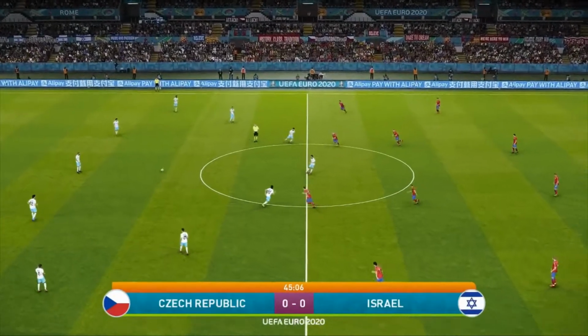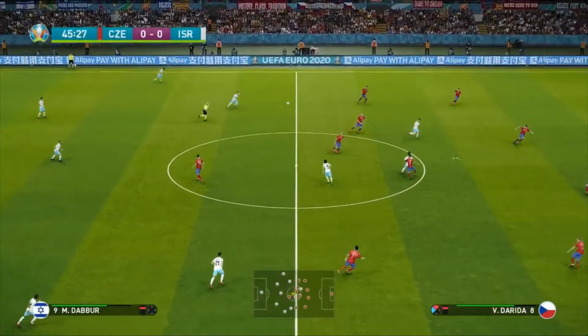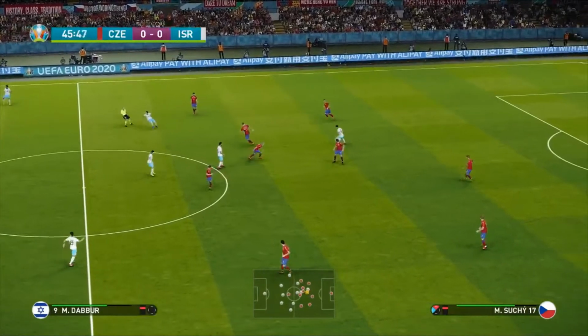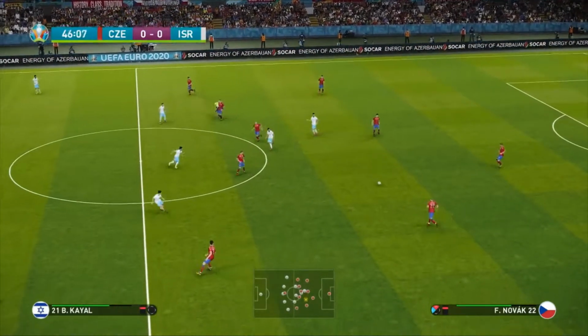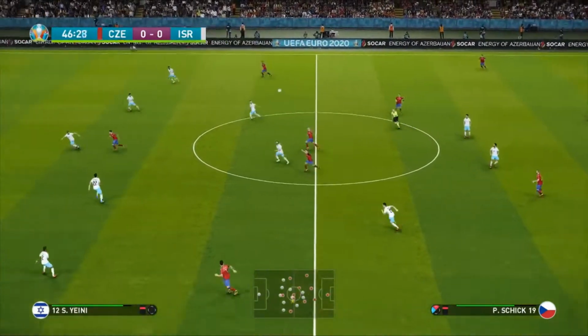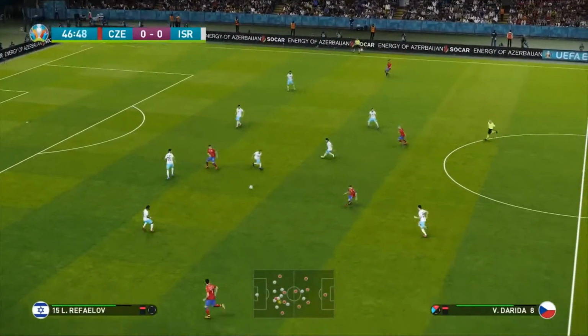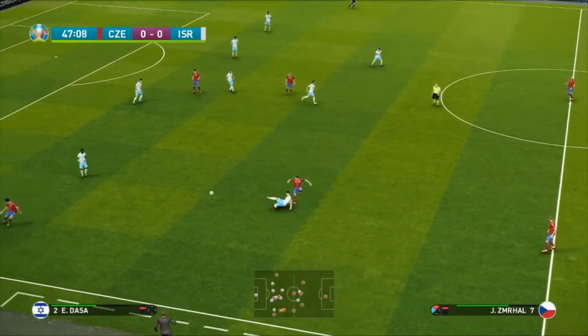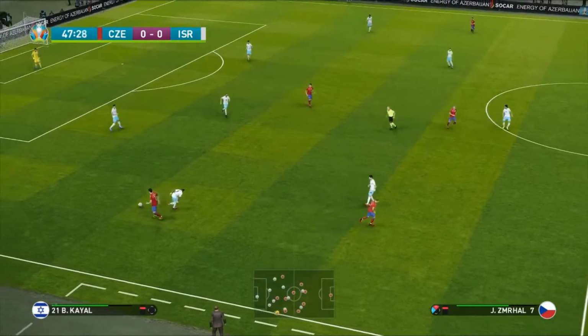No changes requested from the managers so far in this game. Both sides sticking with how they're looking so far. Of course, I'd expect changes for Simon in around the 60th, 65th minute. But as it stands, it's still 0-0 in this game. Good little match so far, but not good enough for either side because they both need the 3 points.